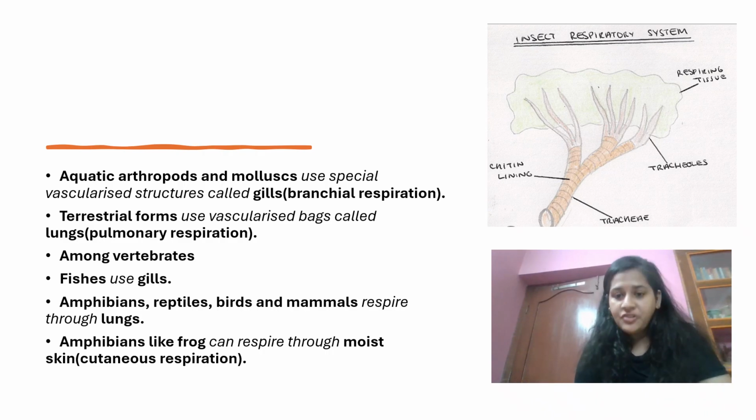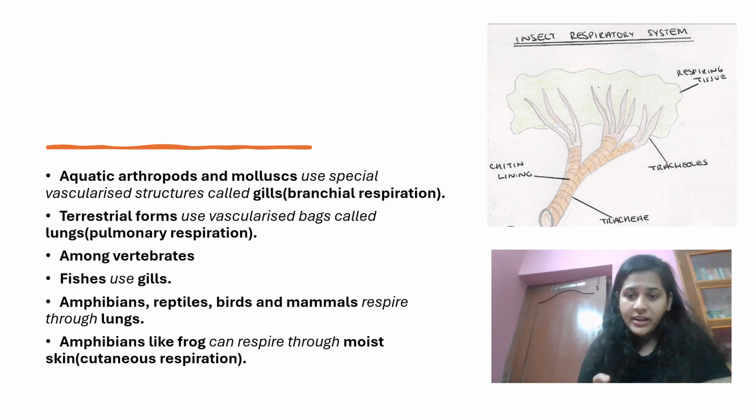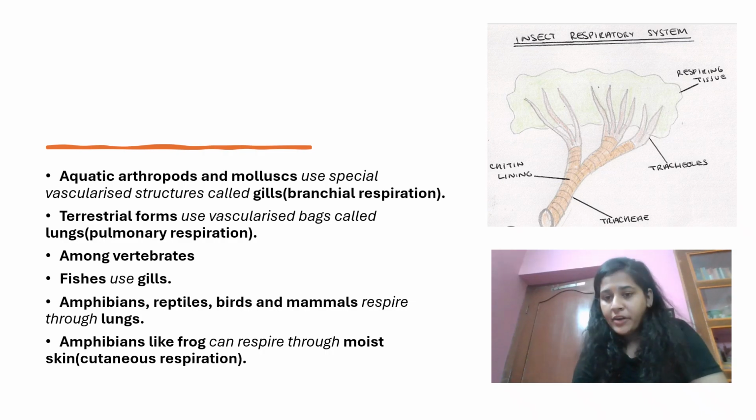So in terrestrial forms, another vascularized bag is used, but here we don't use gills, we use lungs. Now what is the respiration done with lungs called? It's pulmonary respiration. So you need to differentiate it. The respiration which occurs by gills is called branchial respiration. Respiration which occurs by lungs is pulmonary respiration. It comes in MCQs.